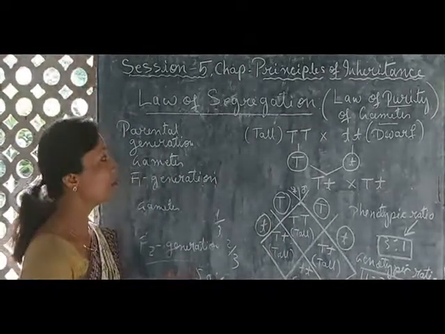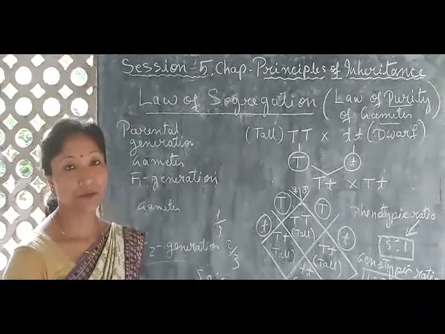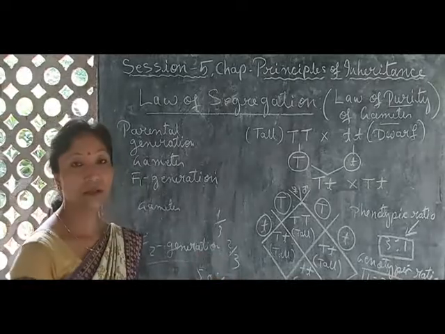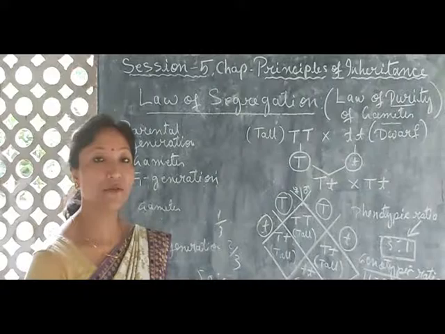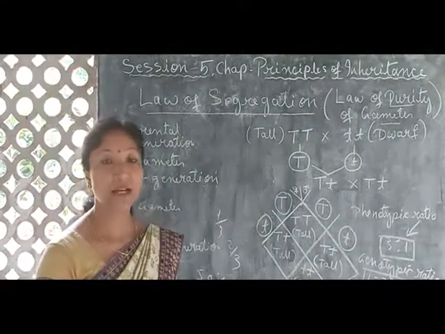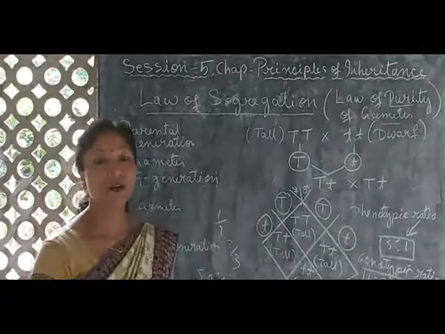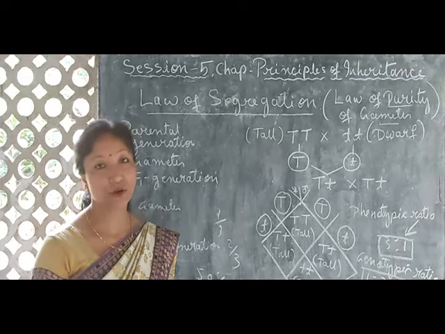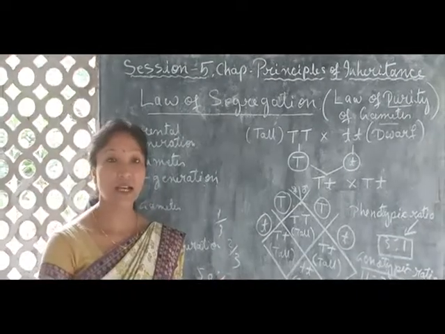Okay, so today we have discussed the law of segregation by taking this example. You all should also read in your textbook how they have given it and try to understand better. In my next class I will try to discuss the third law, the law of independent assortment. Okay, with this today I conclude my lecture. Okay, thank you.